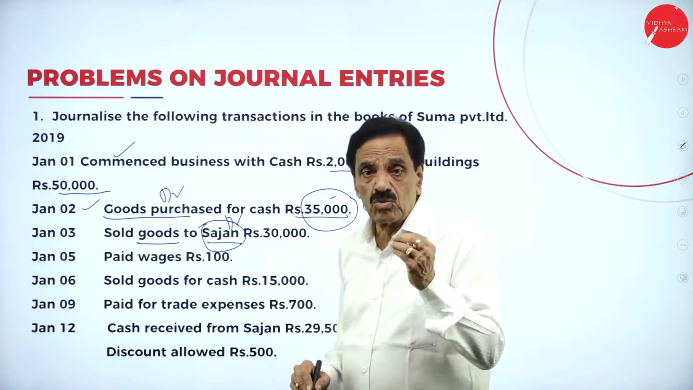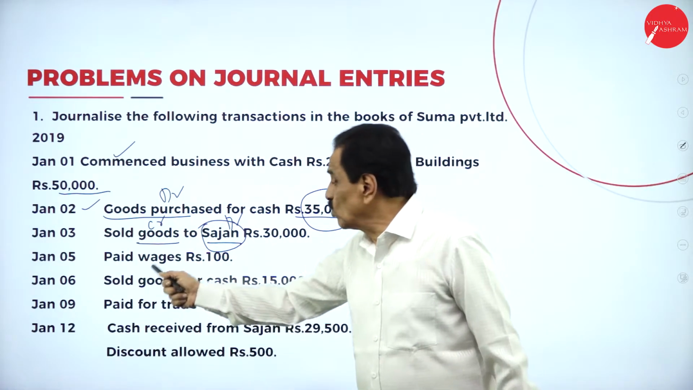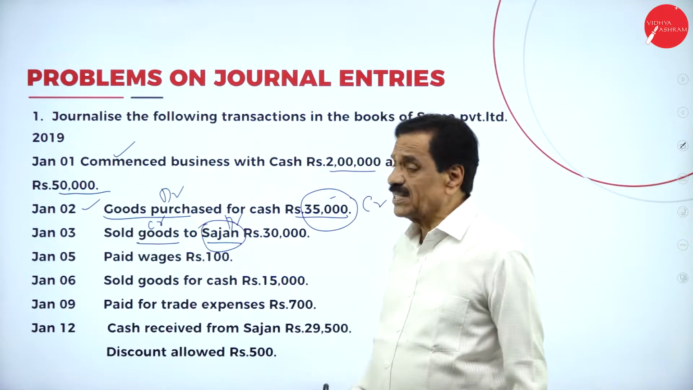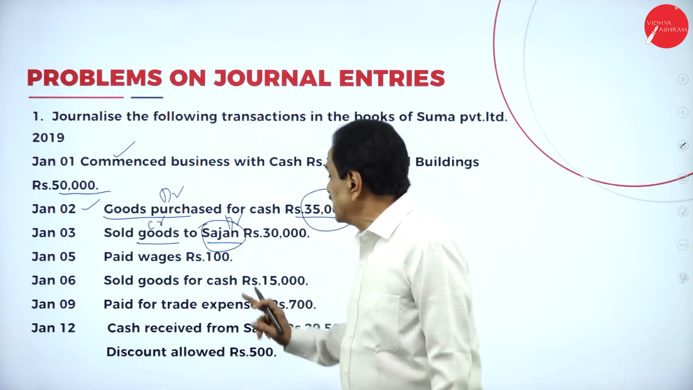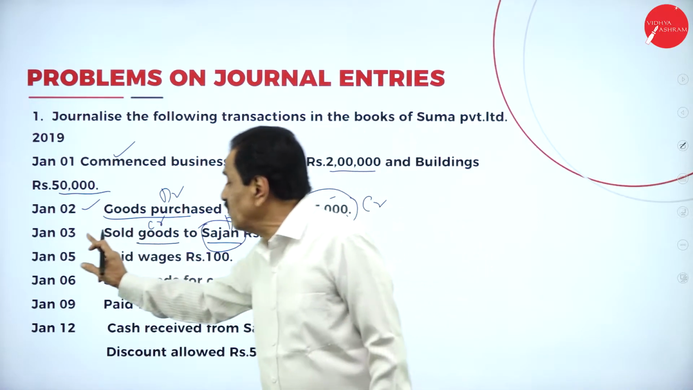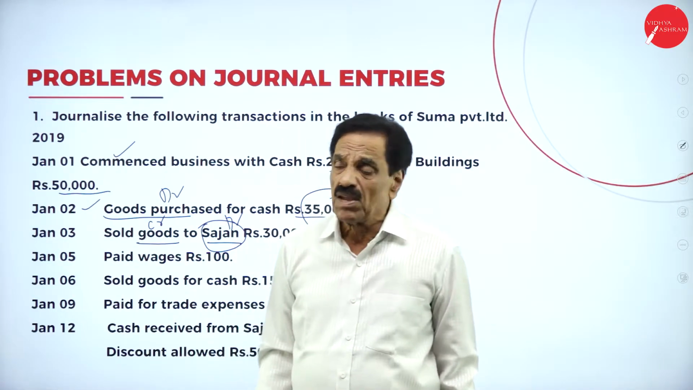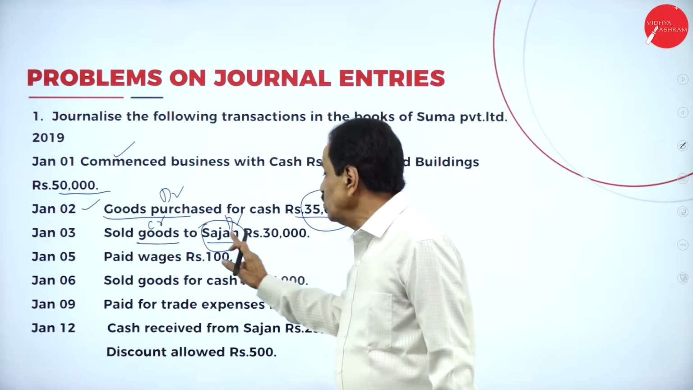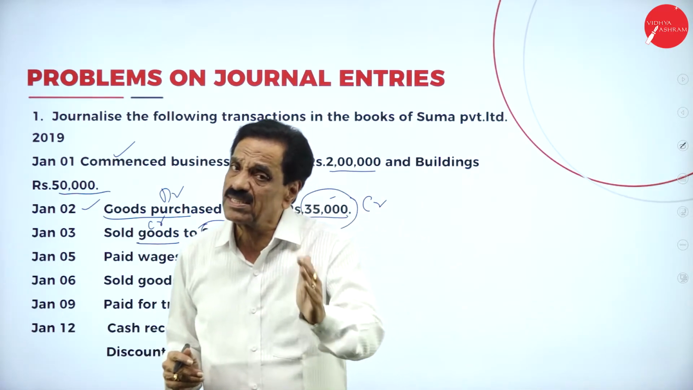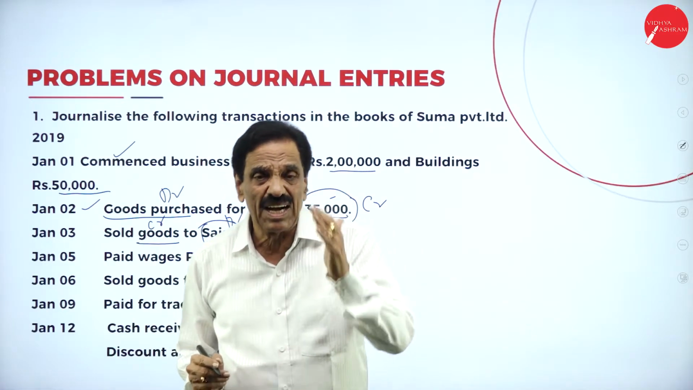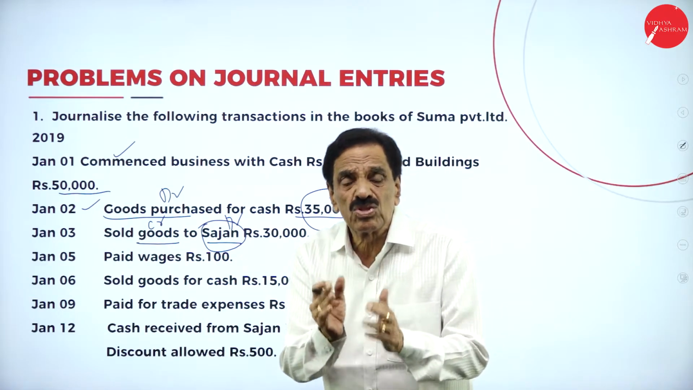What is going out from you? Goods, a real account. That should be credited. How much goods is going out? 30,000. Who is the receiver? Sajan. On which day? Third. Goods going out is called sale. Goods coming in is called purchase. What's the entry? Sajan account debtor 30,000 to sales account. Third, being goods sold on credit.